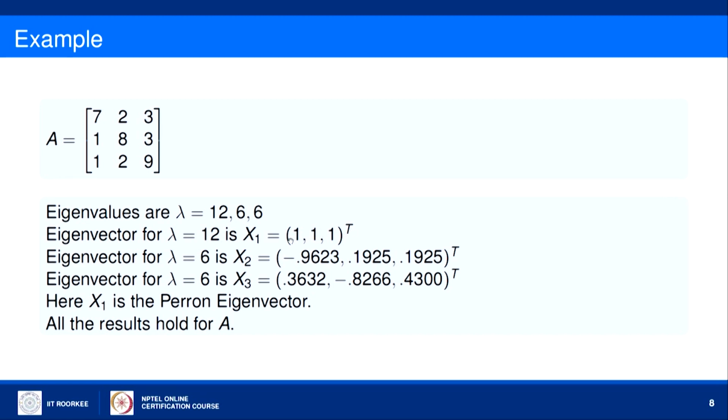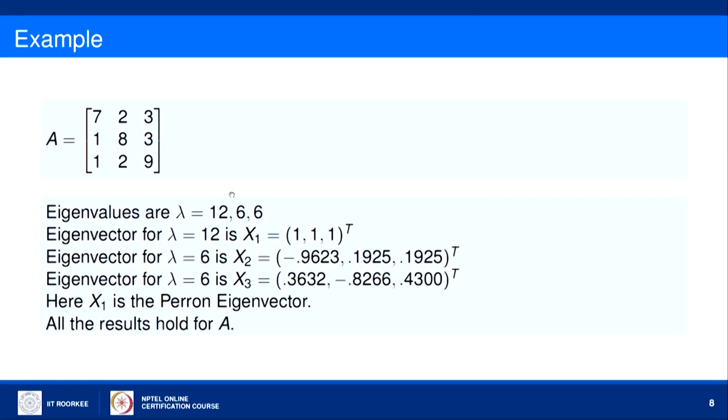Moreover, in the last slide I told you that no other eigenvector will be non-negative. So, if you see the other two eigenvectors x2 and x3, both of them will have at least one negative component. So, they are not non-negative.